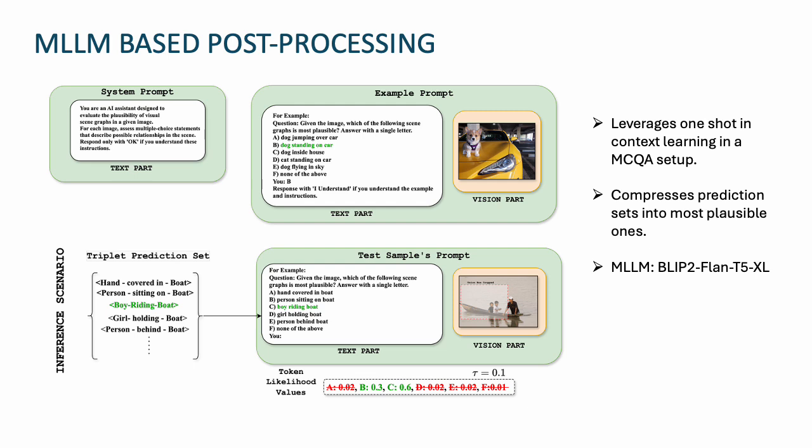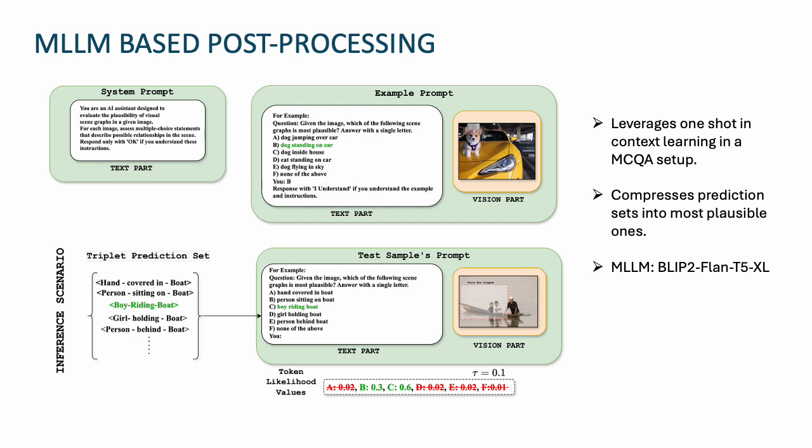Here we go over the MLLM based post processing strategy. We use a one-shot in-context learning approach in a multiple choice question answering, or MCQA, format for the post-processing setup itself. A system prompt first defines the task, instructing the model to evaluate the plausibility of visual scene graphs based on an image. A one-shot example prompt is provided to help the model understand the expected structure of responses. This example is obtained from the calibration set.